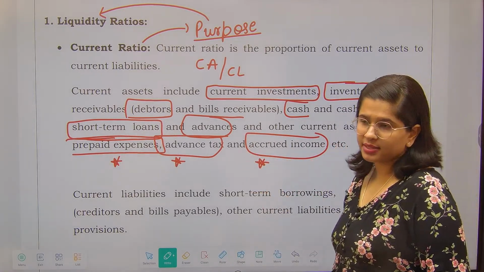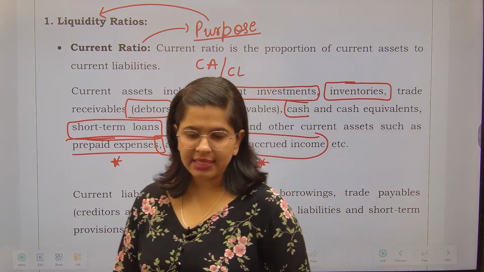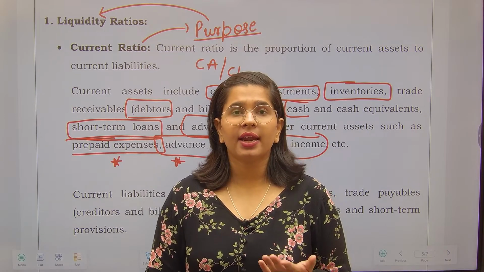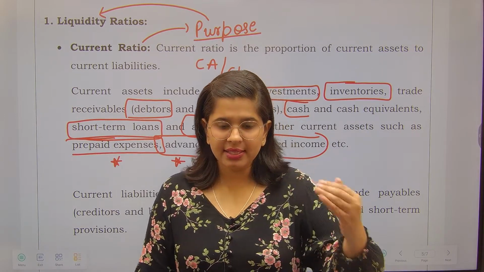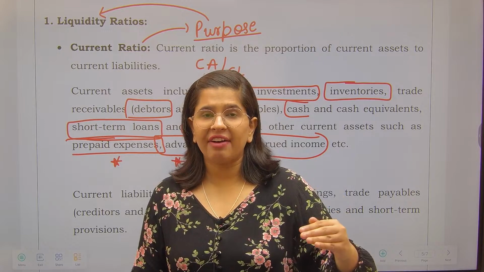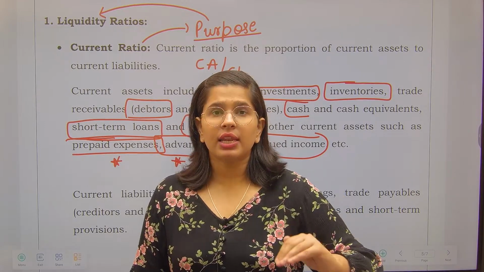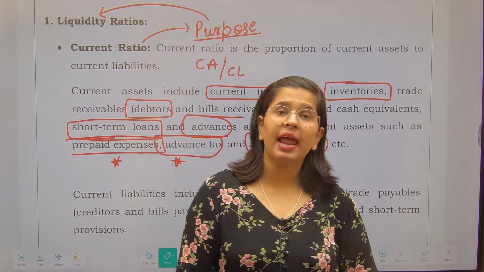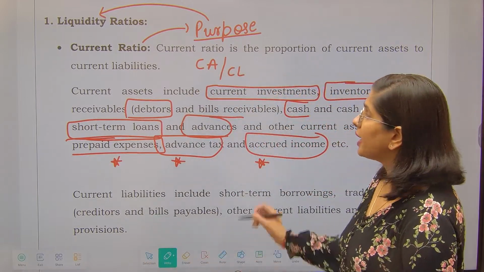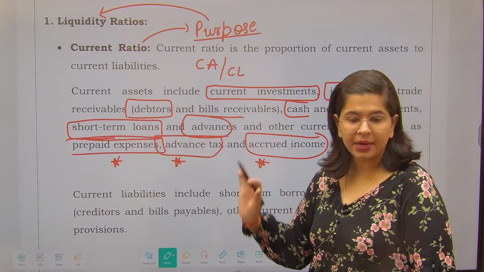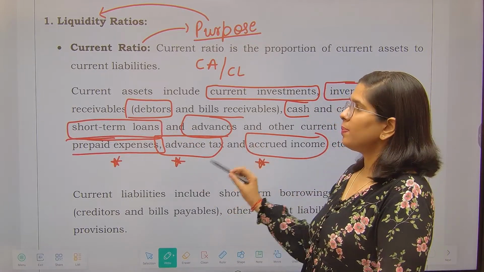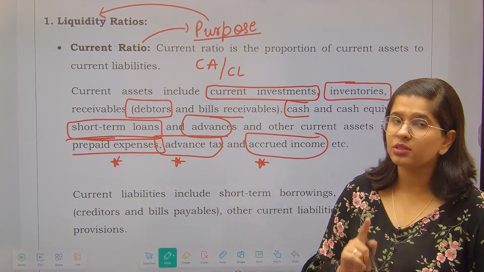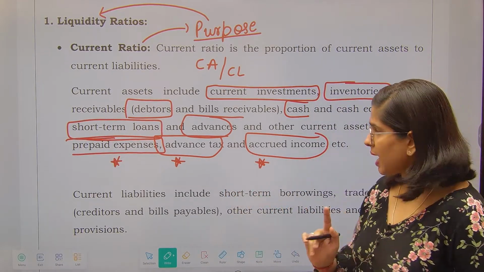Next is advance tax. See, tax is an expense, right? You have to pay it. And if you have paid it in advance, that means in the next period you have to pay less. So the liability of the next period gets reduced because of the payment in advance. So this is also a current asset for me, and similarly prepaid expense. So please remember these 3 points. These are also your current assets, especially for students from a non-commerce background.